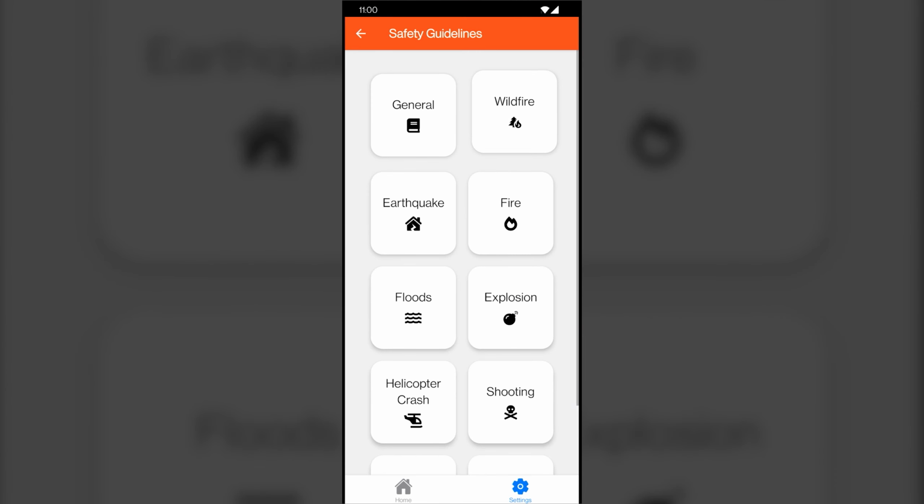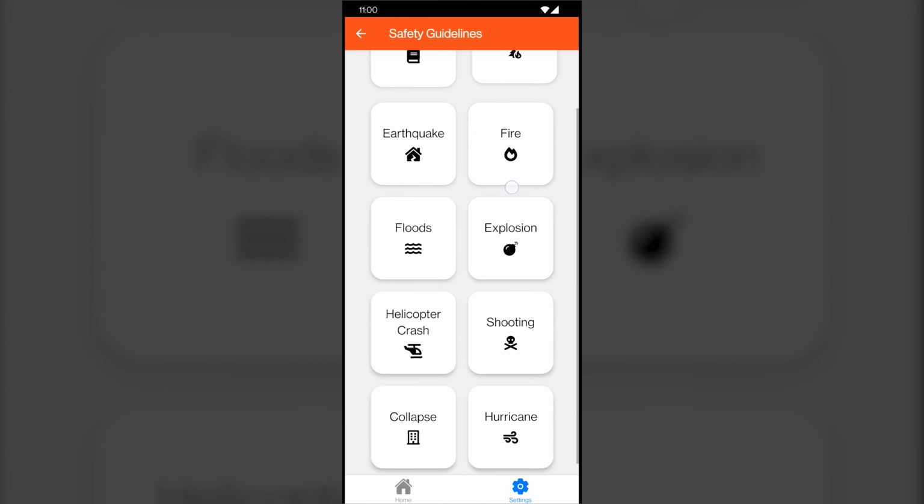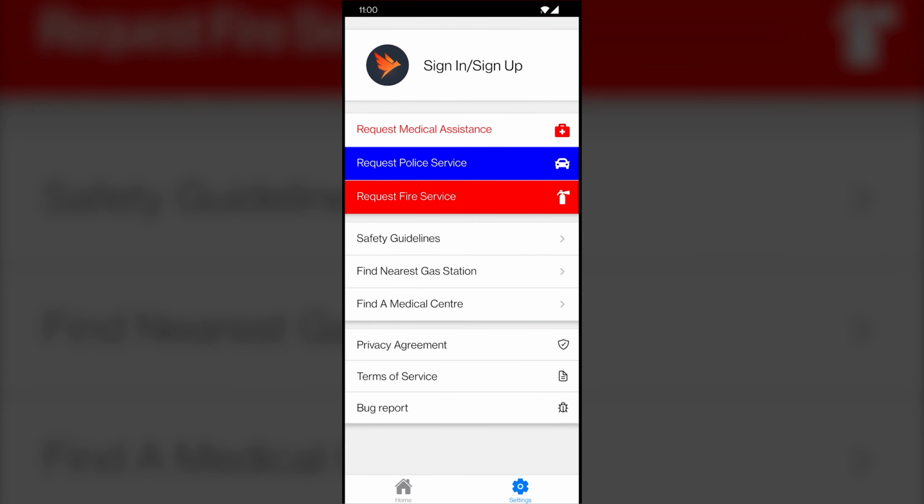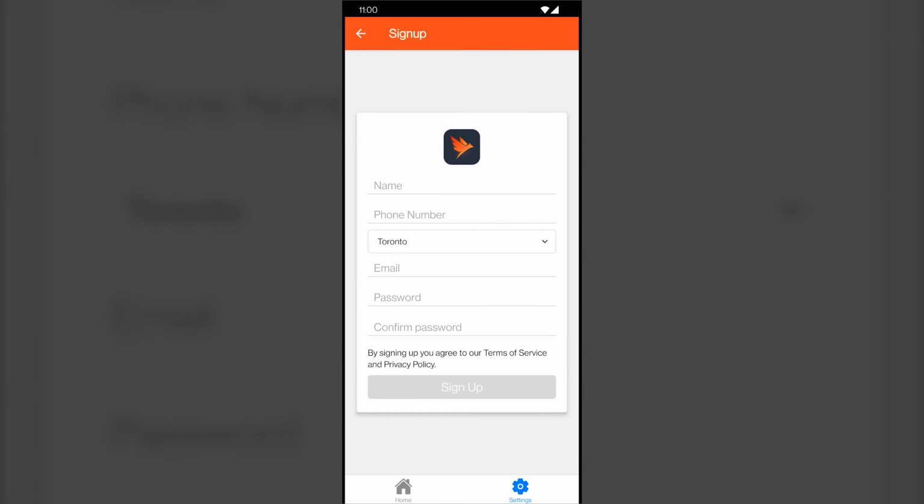Below these buttons is also a list of safety guidelines for some common disasters. For example, the fire one will take you to the Canadian Red Cross website. Our app also features a notification service which you can use by signing up for an account. You'll need to provide your name, the phone number on which you want to receive notifications, and your current location.